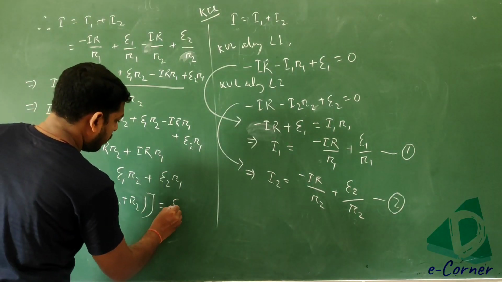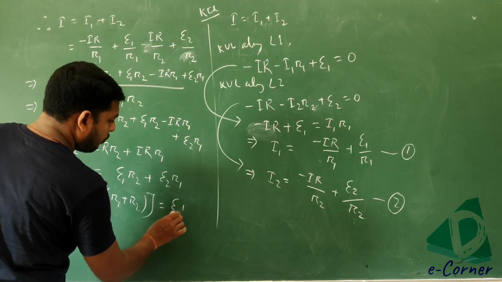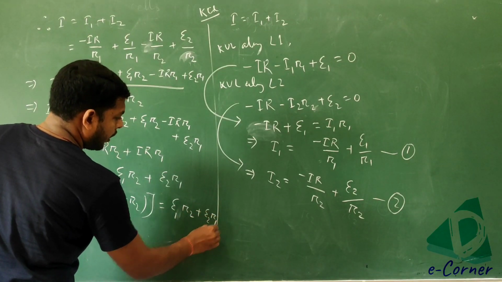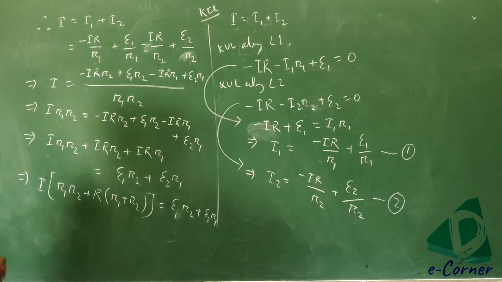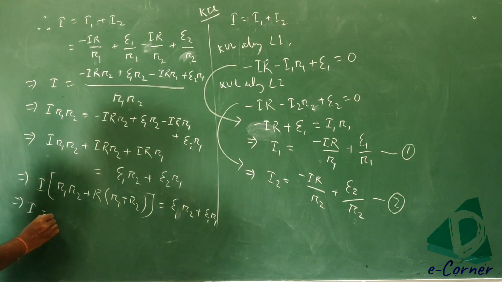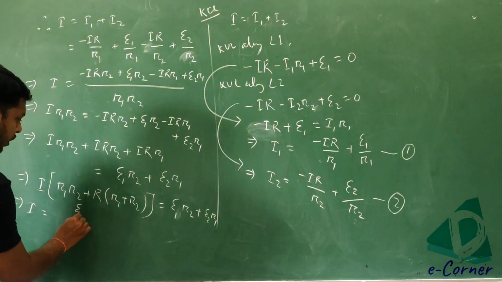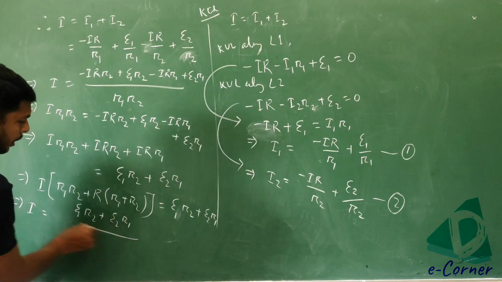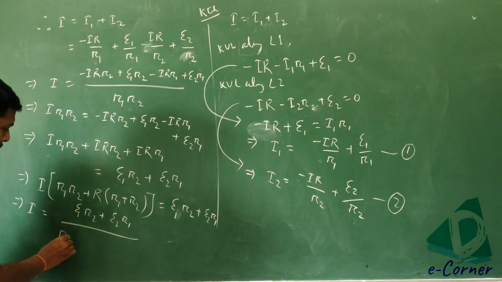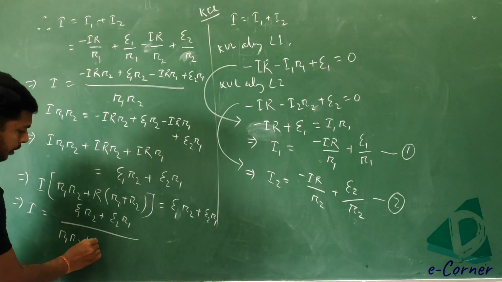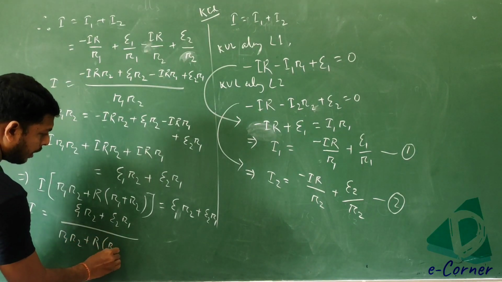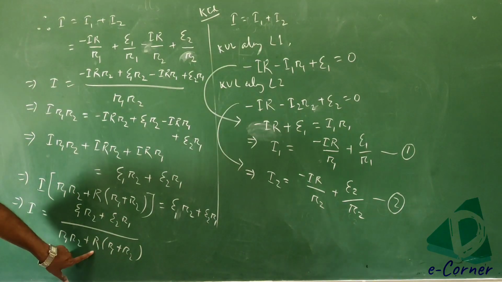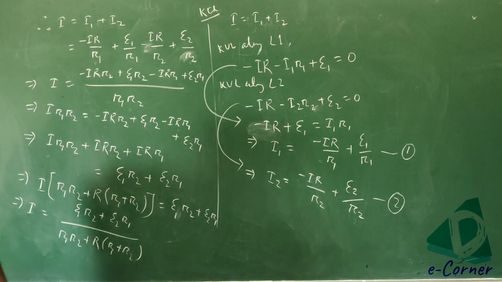Again, this is equal to E1 R2 plus E2 R1. That implies I is equal to E1 R2 plus E2 R1 divided by R1 R2 plus capital R into R1 plus R2.